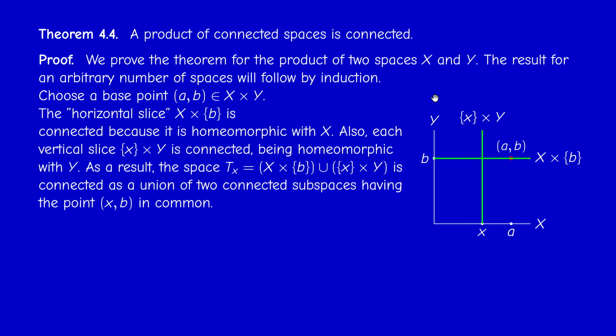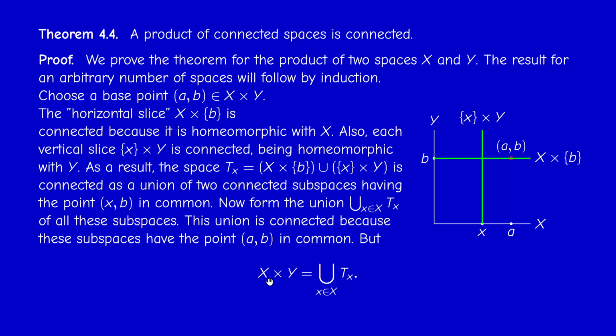And okay, fine. Now, what happens when x varies? As you may check, or as you may expect, when x varies, the T_x cover the product X times Y. Imagine that we have these vertical slices varying, so we cover the product. And this is something easy to check.